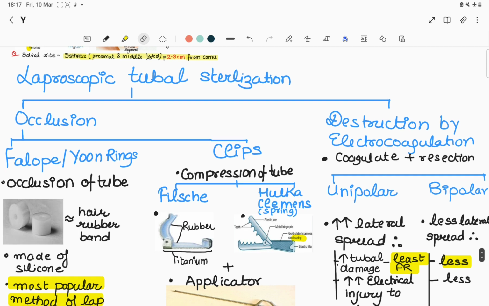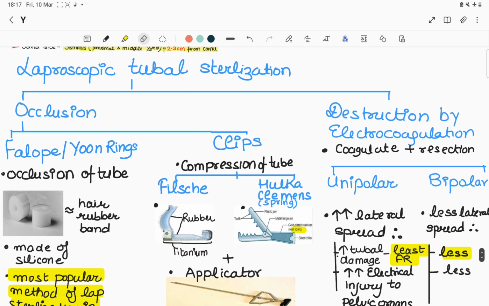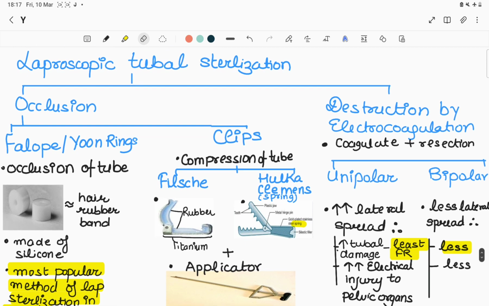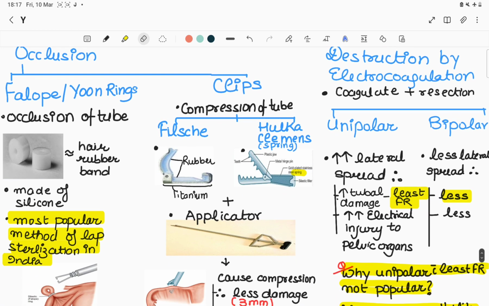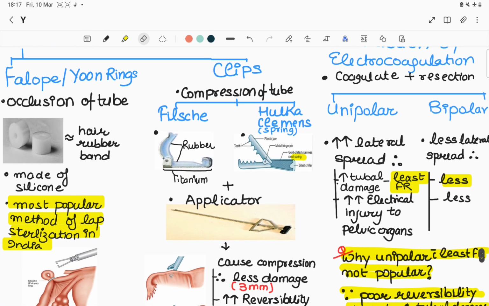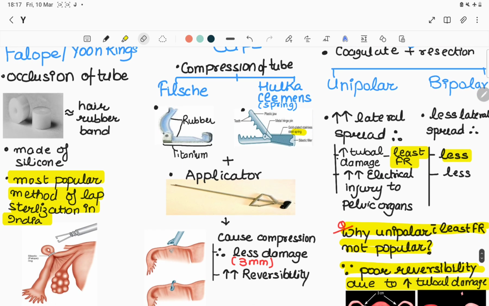So laparoscopic sterilization can be done by occlusion and destruction. We will discuss the occlusion method first. It can be done by, number one, Falope or Yoon rings. They will occlude the tube, and these Falope rings are like a hair rubber band, which are made up of silicone. And this is the most popular method of laparoscopic sterilization in India.